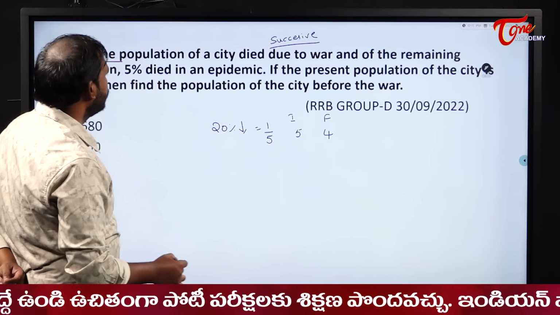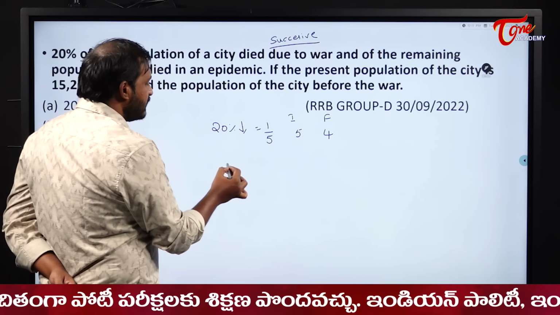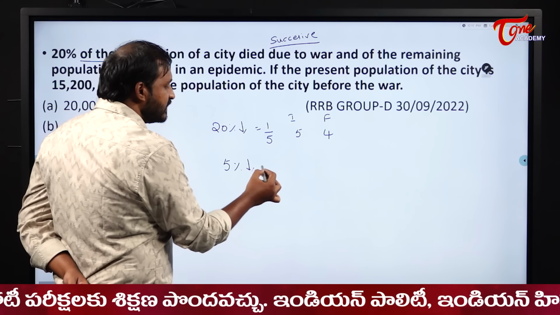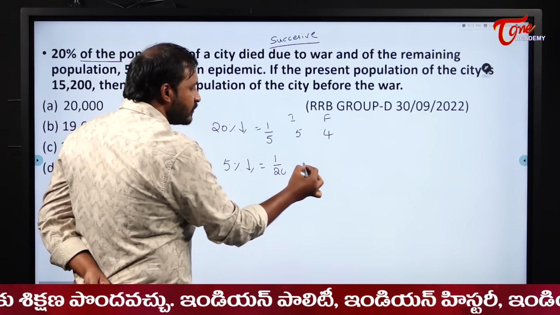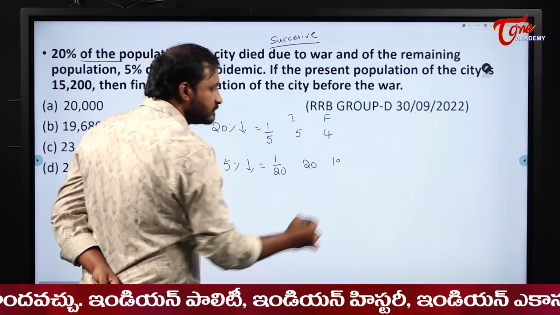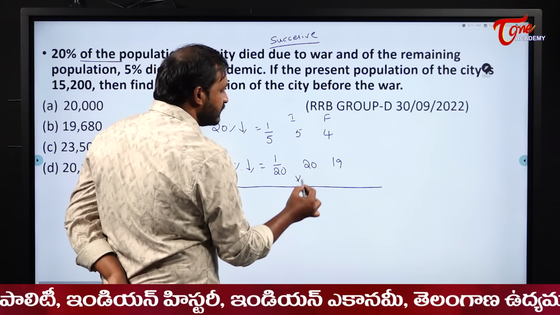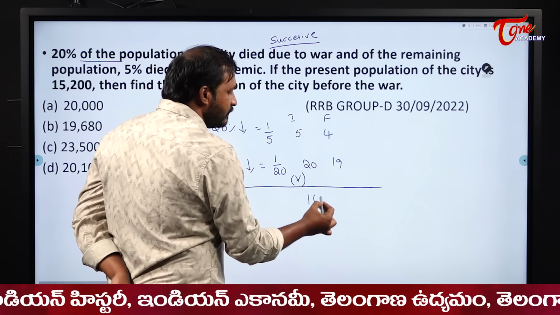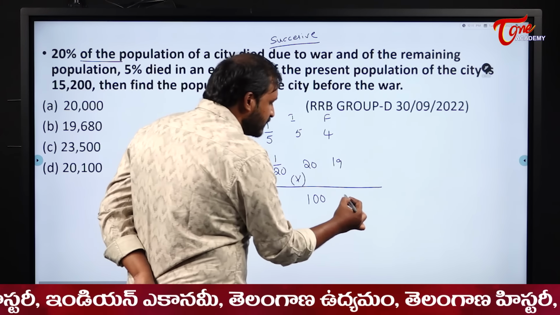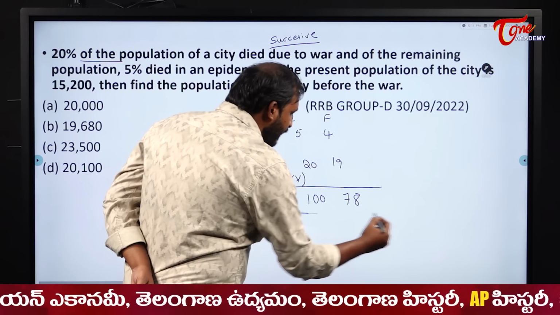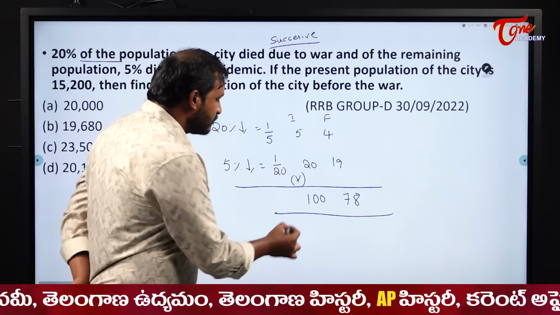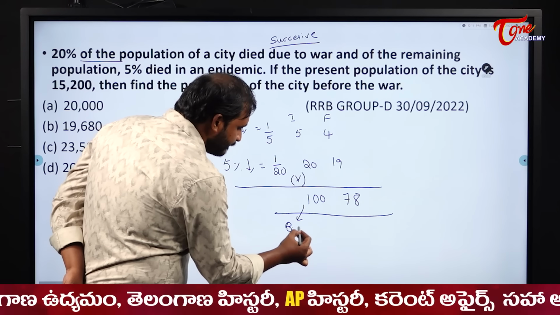Okay. So next, due to an epidemic, 5% died. So 5% is equal to what? 1 by 20. So it will become 20 and 19. Now see here students, same population increase. So 5 times 20 is 100, and 4 times 19 will become what? 76. From 100 parts, the population became 76. So this is before war.